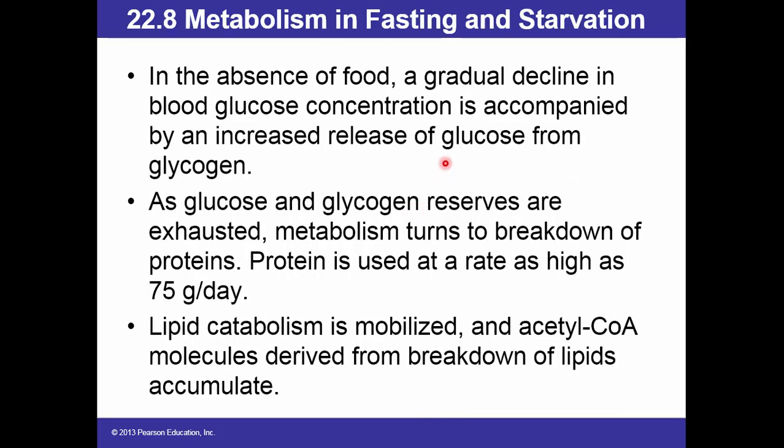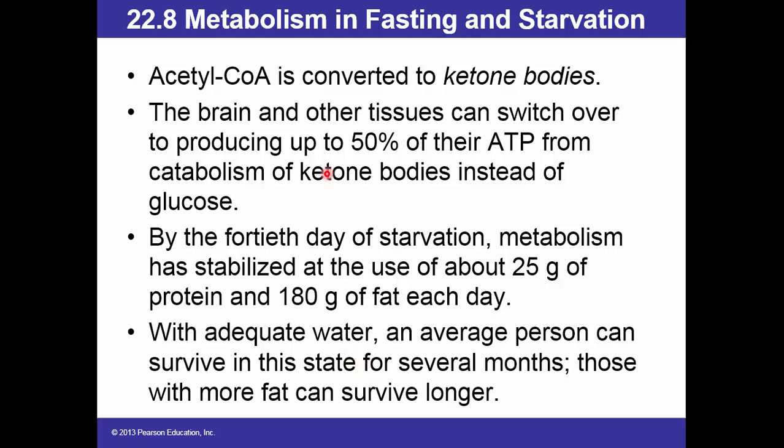Now, in the absence of food, a gradual decline in blood glucose concentration is accompanied by an increased release of glucose from glycogen. As glucose and glycogen reserves are exhausted, metabolism turns to breakdown of proteins. Protein is used at a rate as high as 75 grams per day. Lipid catabolism is mobilized and acetyl-CoA molecules derived from breakdown of lipids accumulate. Then acetyl-CoA is converted to ketone bodies.